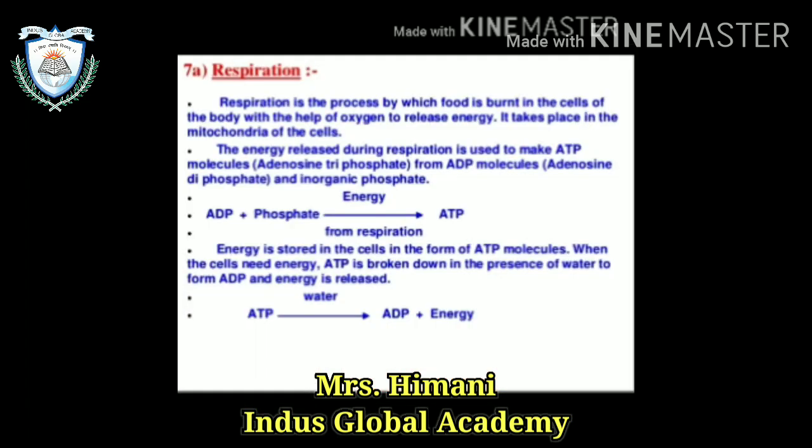Respiration is the process by which food is burned in the cell of the body with the help of oxygen to release energy. It takes place in the mitochondria of the cell, which is known as powerhouse of the cell. The energy released during respiration is used to make ATP molecule, which is adenosine triphosphate, from ADP, adenosine diphosphate, and inorganic phosphate. You can see in the equation ADP plus inorganic phosphate give rise to ATP molecule.